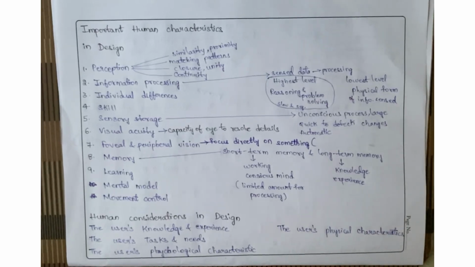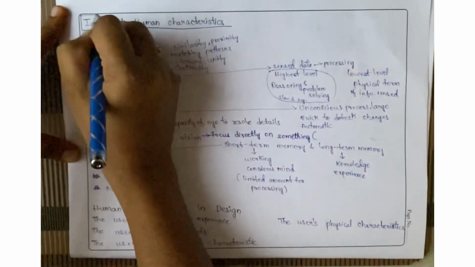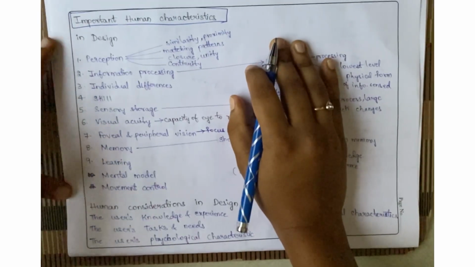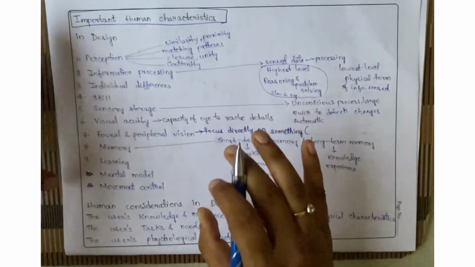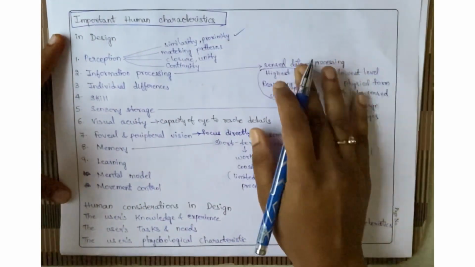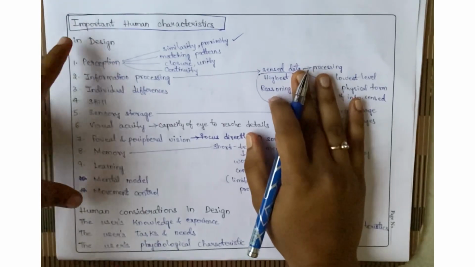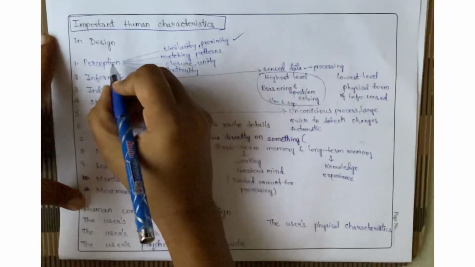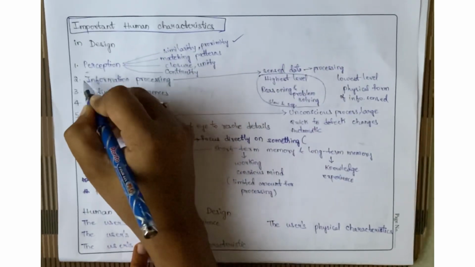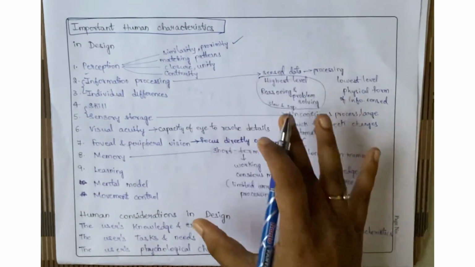This is the second topic in Unit 2, that is important human characteristics. In the textbook they have mentioned 11 important characteristics. I will briefly explain all these things, but only using the keywords. So you need to listen very carefully to all the statements I am telling here. The first characteristic, like I have sorted here in P, I order for remembrance purpose. So hope you will remember it clearly.